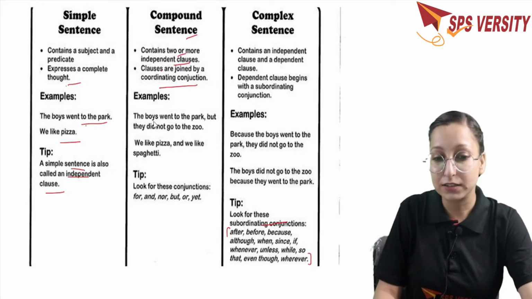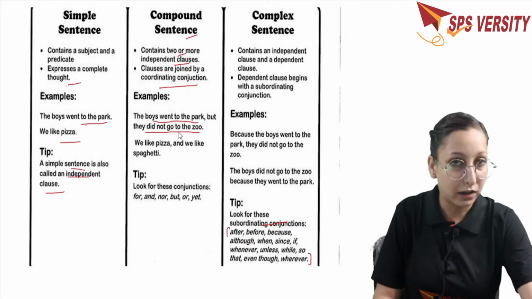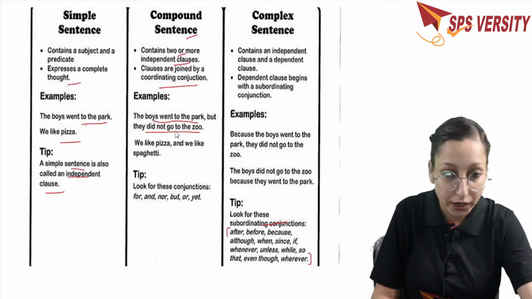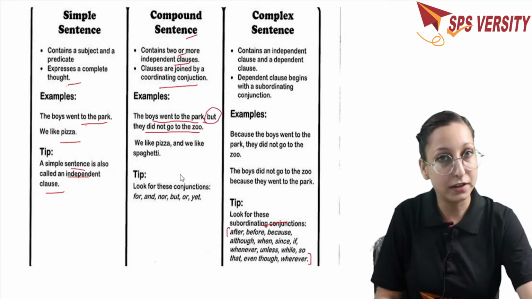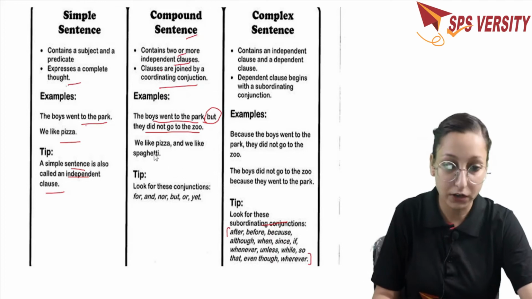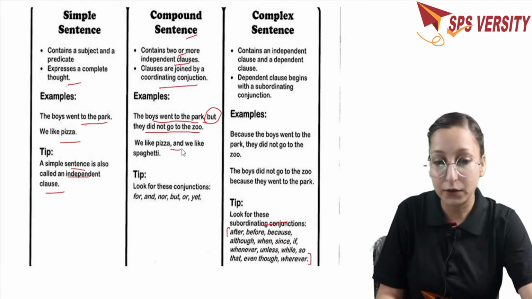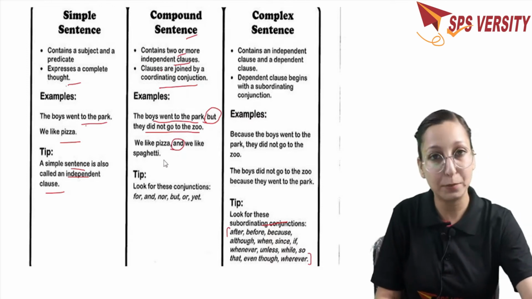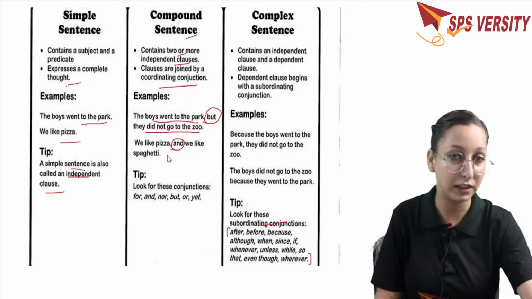So this is the first clause, and after but we have a second clause. If we read them independently, they make their own meaning, but we have joined them by using a coordinating conjunction, that is but, right? We like pizza and we like spaghetti. Again here we have just combined 2 independent clauses by using a coordinating conjunction. They are complete in themselves.